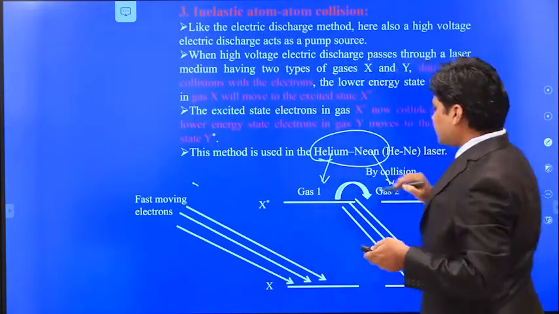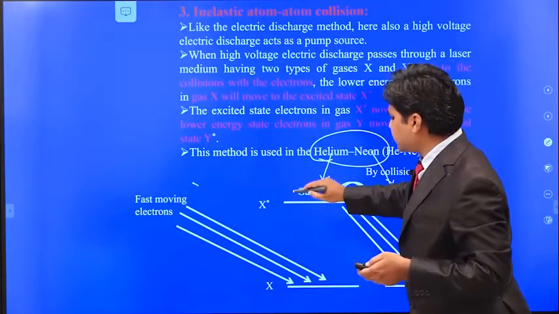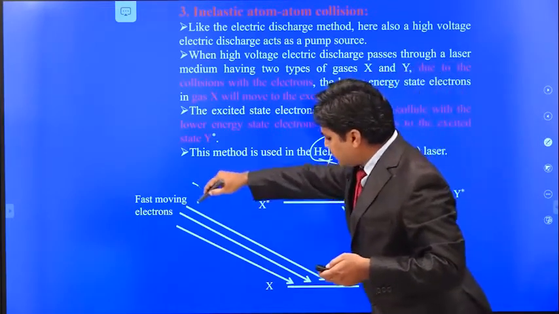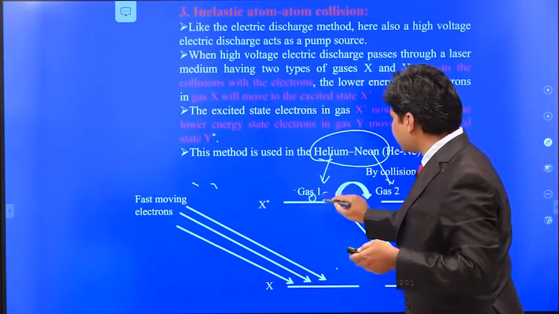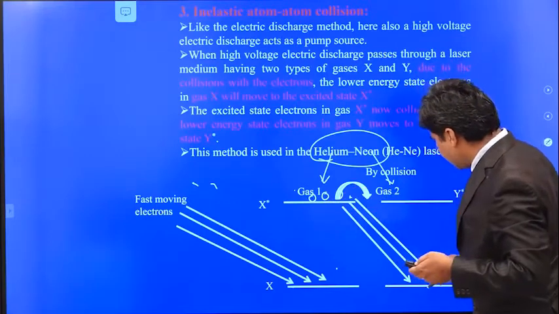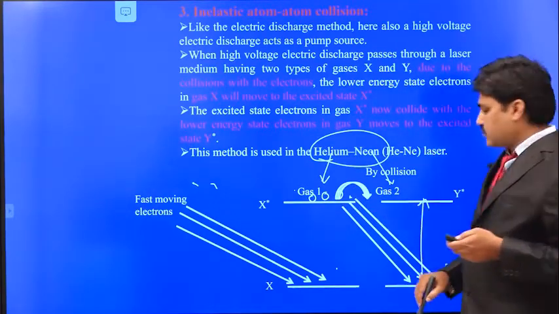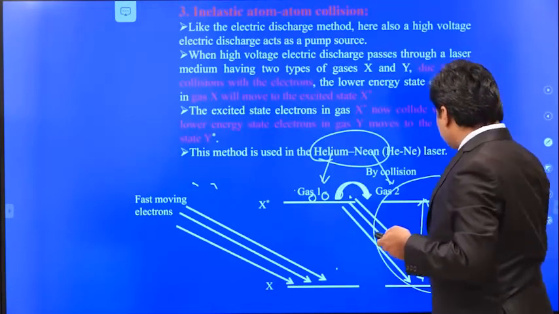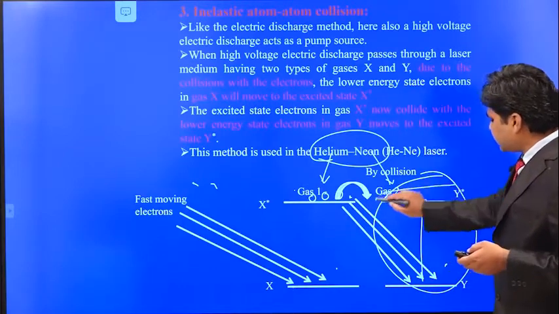So this is the ground state of the gas 1 molecules, and this is the excited state. When the electrons are moving, they transfer the energy to the gas 1 molecules, and these atoms go to the excited state. When these atoms are in the excited state, they collide with the next gas molecules and send those atoms to the second excited state. This is called the atom-atom collision. In this way, the population inversion is achieved.